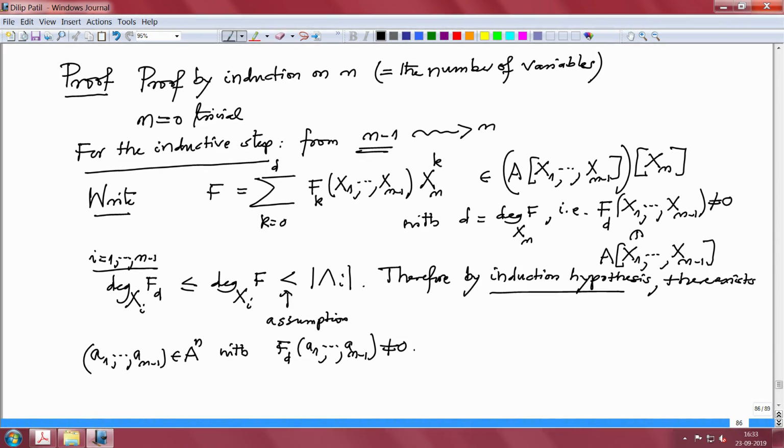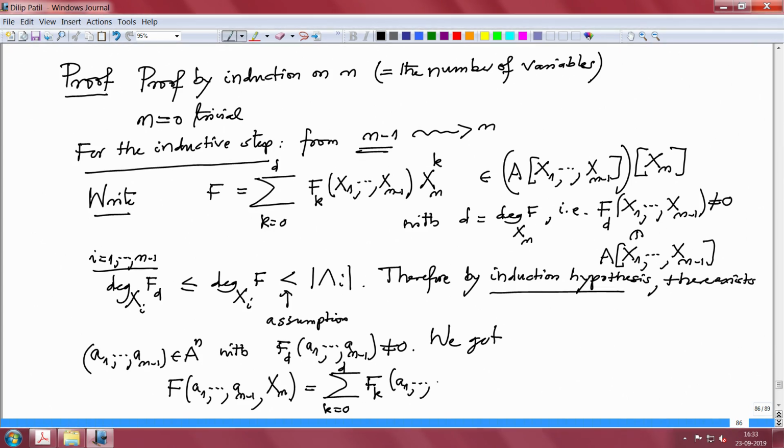So, therefore, we get f of a1 to a_{n-1} comma x_n, where I do not change the variable x_n, equal to the summation k equal to 0 to d of capital F_k evaluated at a1 to a_{n-1} times x_n to the power k.